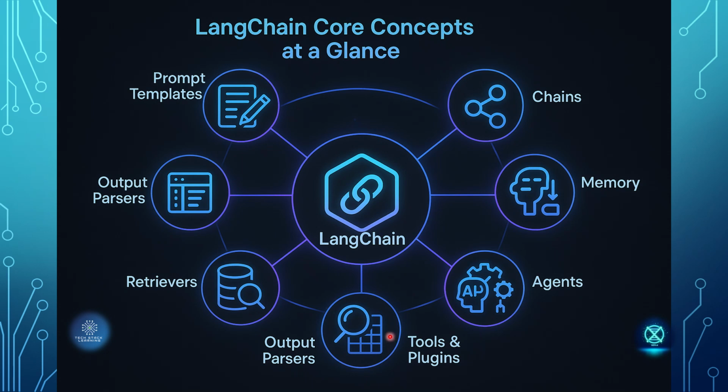Tools and plugins are how we can connect to APIs, databases, or any kind of web search. That is what tools are useful for. Then we have retrievers, mainly to fetch relevant data from vector DBs or knowledge bases. And last but not least, we have output parsers, which allow you to structure your data. So these are the core concepts of LangChain at a high level.